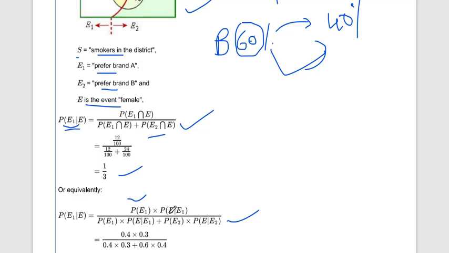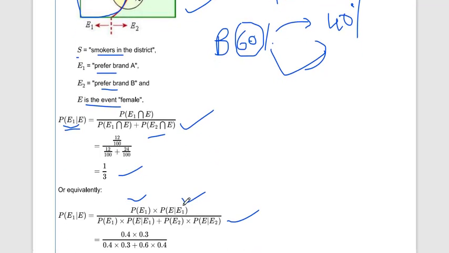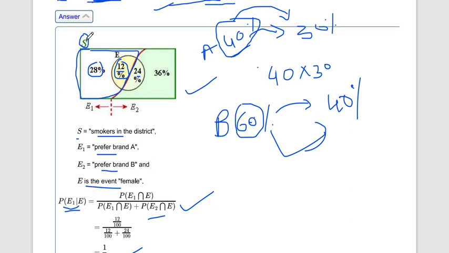Then the probability of E given E1 means the probability that she is female and also a smoker of brand A. Here we only have to use this, because event E1 has already happened, so we only assume that E1 is there. E1 means 40%, and the probability that she is female is 12 by 40.